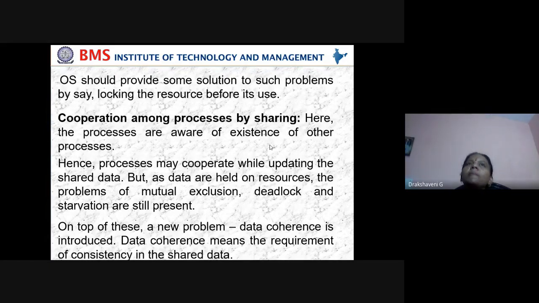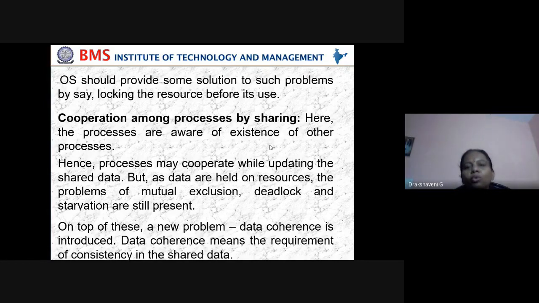Data coherence means, let us take one example. I have shared a question paper with you people, and I told you that you can change your questions. When I told you to make small changes, two of your classmates simultaneously change it. So which one should be saved, your friend's or yours? Then there will be a data problem. Which one should be saved? That is called data coherence.